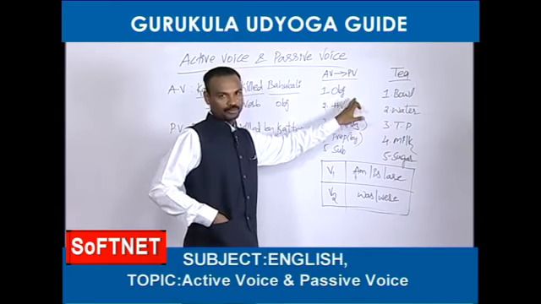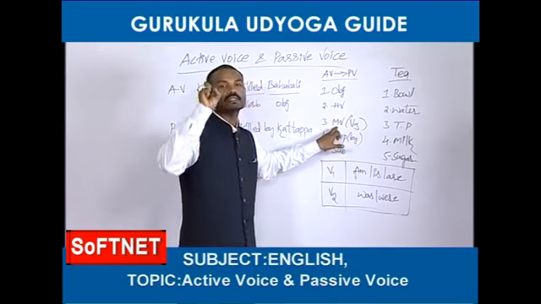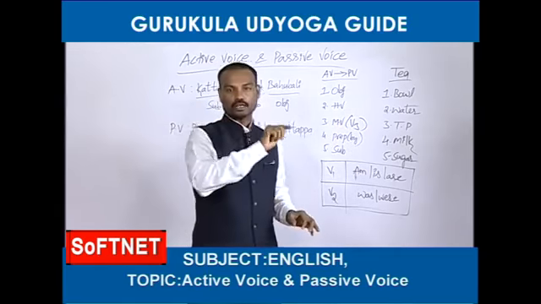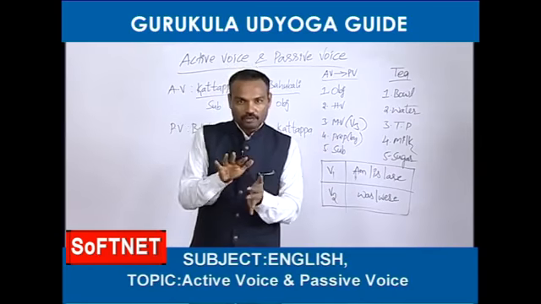So first we need one object. Next we need a helping verb, also called the be form. The third one is the main verb, meaning V1, V2, V3. For example, take, took, taken; write, wrote, written; give, gave, given. Do you know the verb forms?